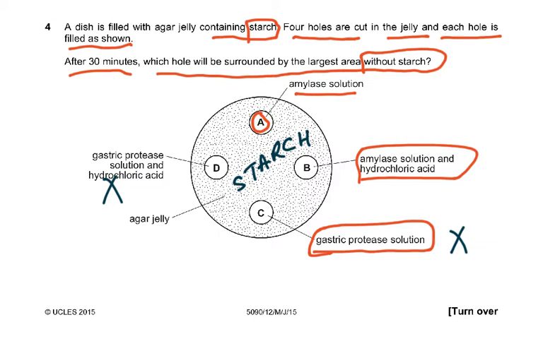Now, if I had changed this question and I said dish is filled with agar jelly containing protein, then what would have been the answer? The answer would have been then this. Then D would have been the answer. If I had said this is filled with protein and then we punched holes and we've added something to it. And what did we add to it? Now that is going to diffuse out and is going to digest the protein outside. So understand, now I've made this into two questions. So please understand it, how this question can be changed and how you should know the answer to it.